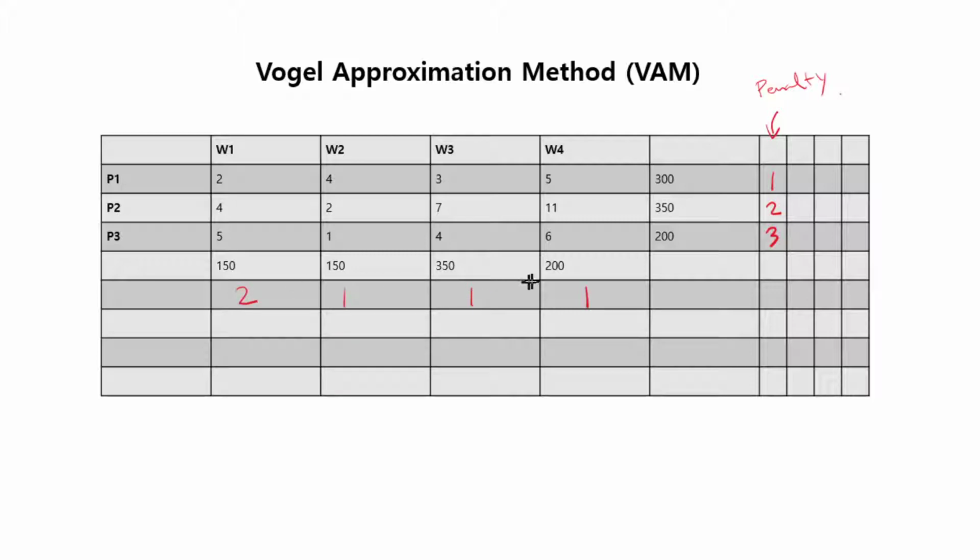Okay. So among here, you look at the penalty, and I see that this is the maximum penalty, right? So use that. That means you want to use this row, and using this row means you want to make use of the best value in this row, which is this one. Okay, so that somehow coincides with the minimum method's choice, but here we have a better hunch that this should be the best choice.